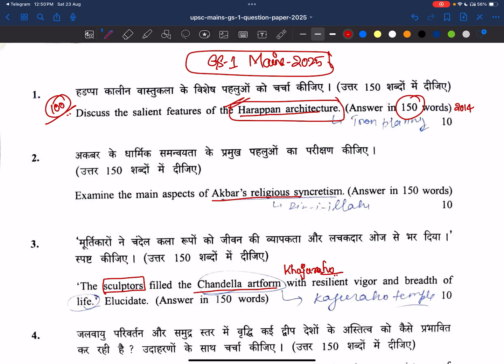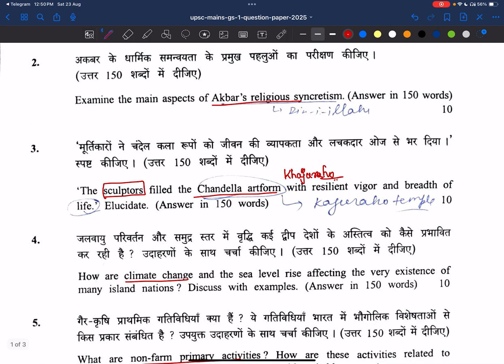Now see here. Second question: examine the main aspects of Akbar's religious syncretism. Sorry for the pronunciation. Now see, the Great Mughals are very important, and among the Great Mughals, Akbar is the epitome. See, it has asked about his religious syncretism.